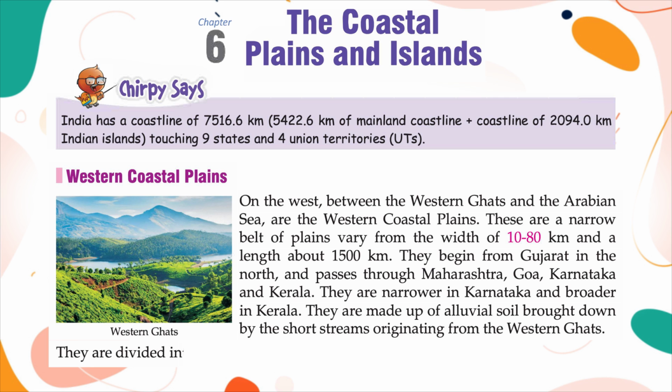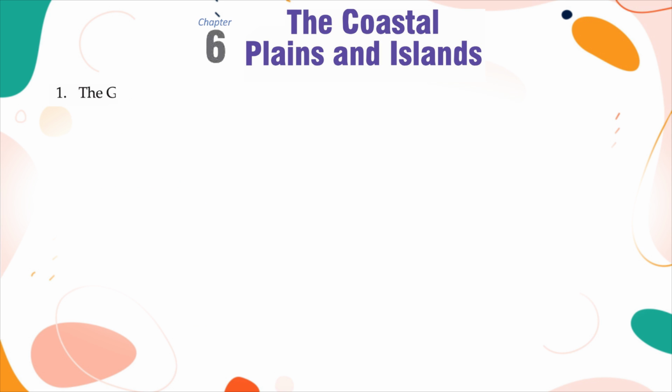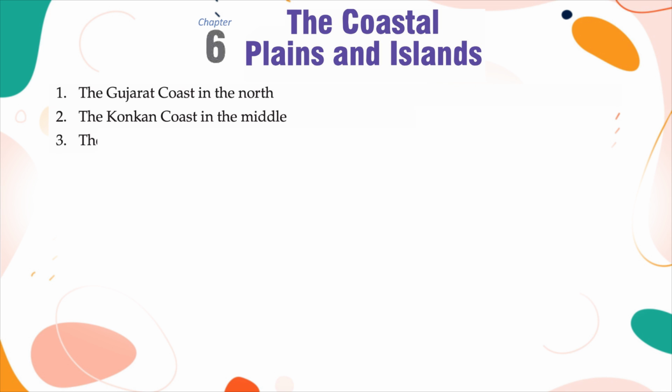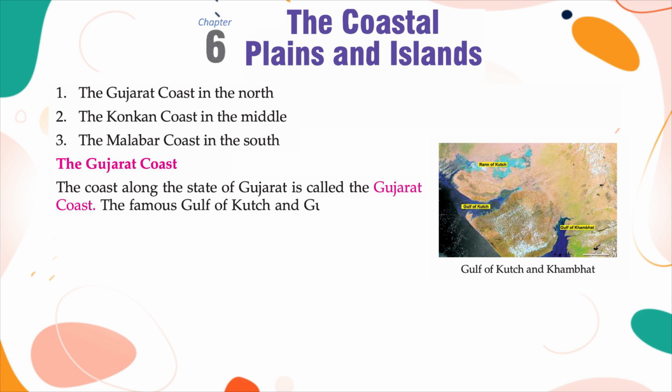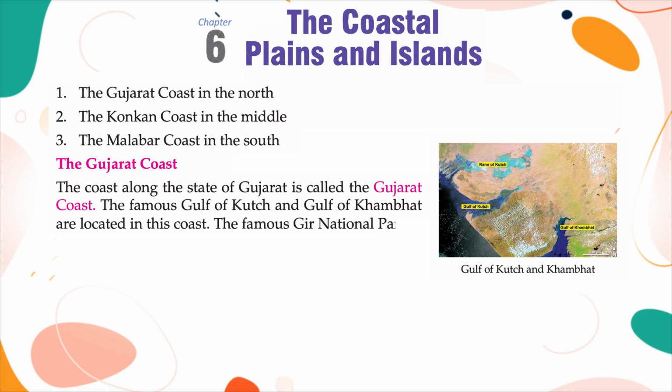They are divided into 3 main parts: the Gujarat coast in the north, the Konkan coast in the middle, and the Malabar coast in the south. The Gujarat coast. The coast along the state of Gujarat is called the Gujarat coast. The famous Gulf of Kutch and Gulf of Khambat are located on this coast. The famous Gir National Park is also located here.